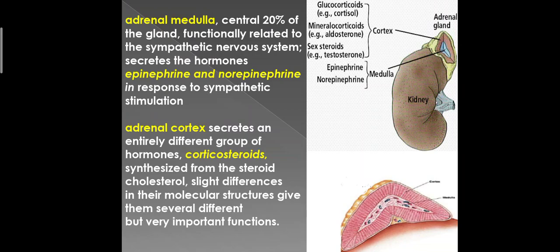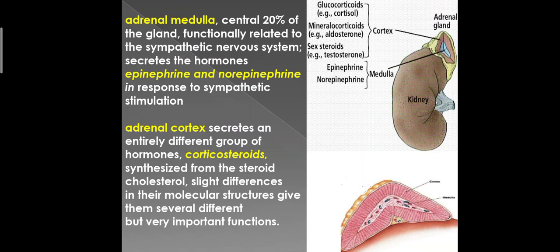This part of the gland secretes the hormones epinephrine and norepinephrine, which are released in response to sympathetic stimulation. As a result, these hormones cause almost the same effects as direct stimulation of the sympathetic nerves in all parts of the body. These hormones will be discussed in detail later on.